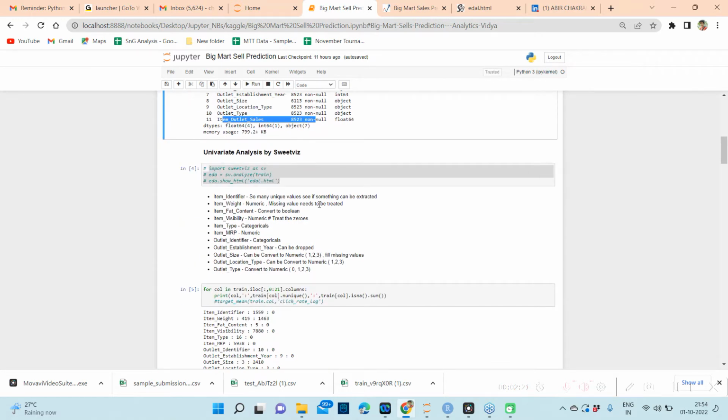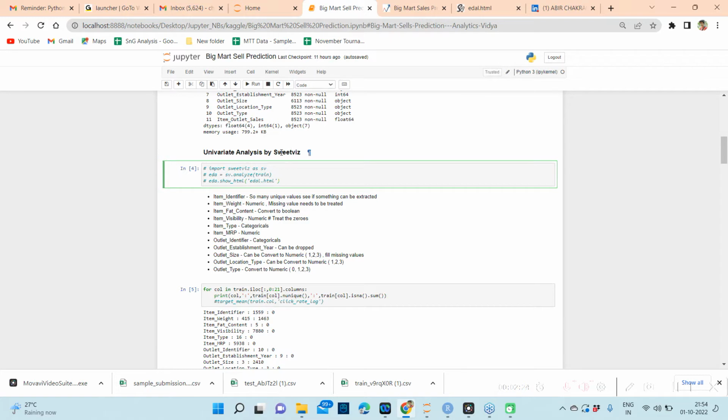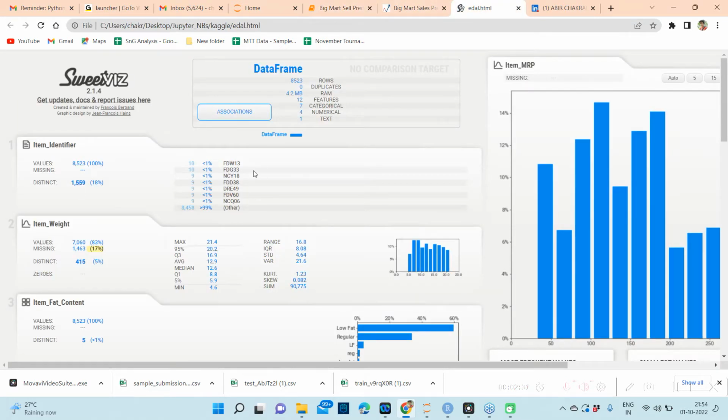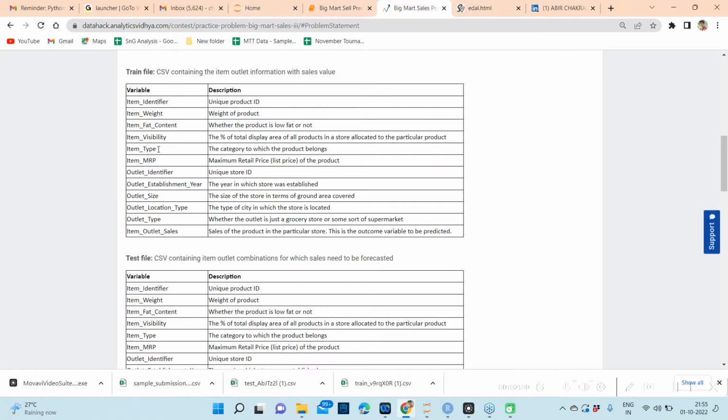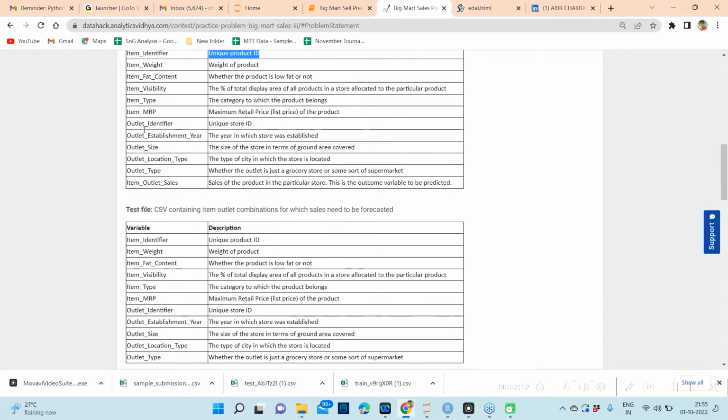Now for the univariate analysis, we know there is the package Sweetviz, and if you uncomment this line and run this particular code, this kind of HTML report will appear. Now we'll check all the columns and note our findings. For the description of the columns, you can pause the video or go to their site and check the details. But just for your brief understanding, item identifier is the unique product ID, and outlet identifier is the unique store ID.